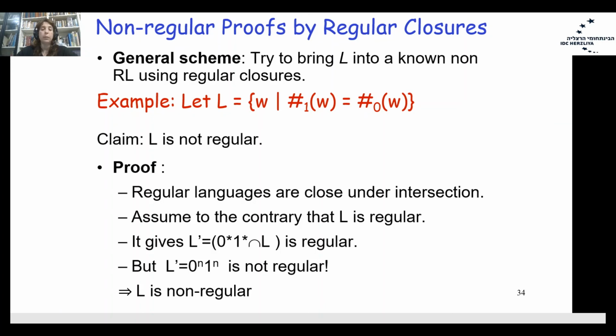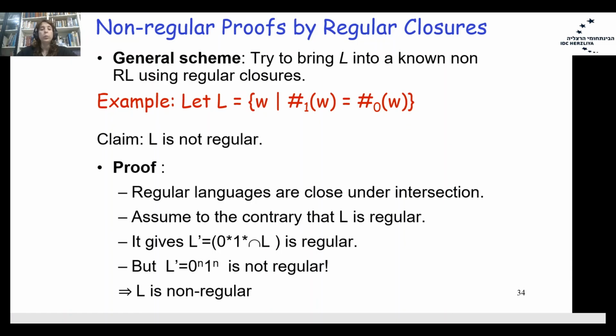Let's see an example. We have a language L of the words W, where the number of ones in W equals the number of zeros in W. And we don't have any information about the structure of W. Ones can be in the prefix and suffix, it doesn't matter. L is not regular.